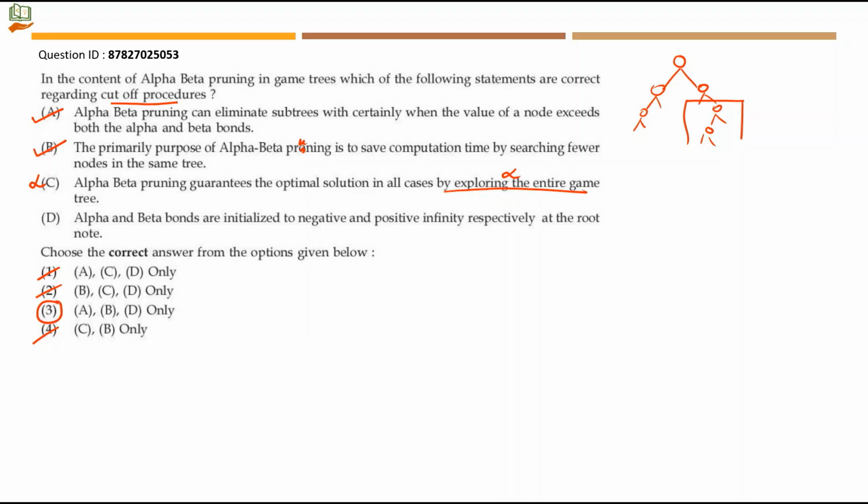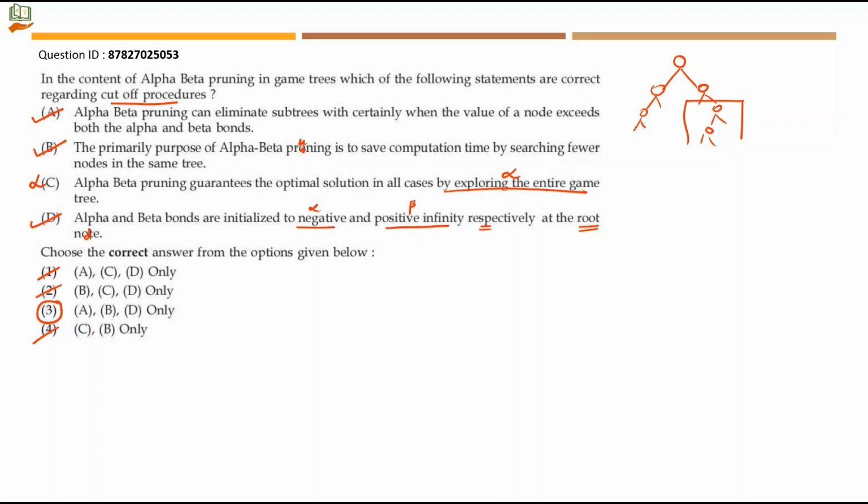Let's check D statement. Alpha and beta bounds are initialized to negative and positive infinity respectively at the root node. So this is also correct. Alpha will be initialized to negative infinity and beta will be initialized to positive infinity. So D is perfectly right.